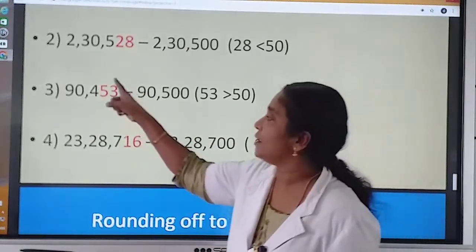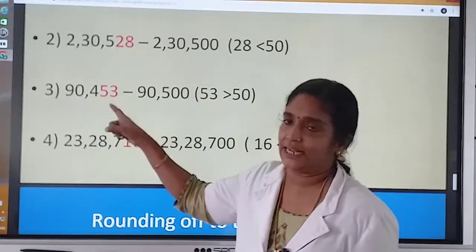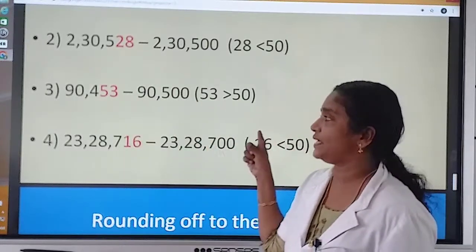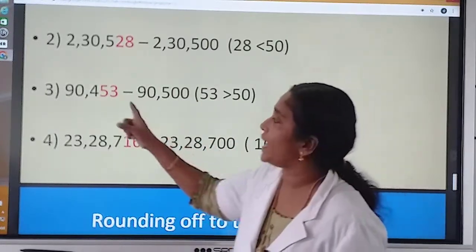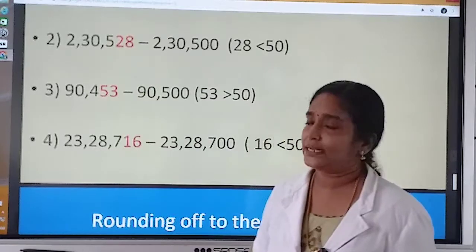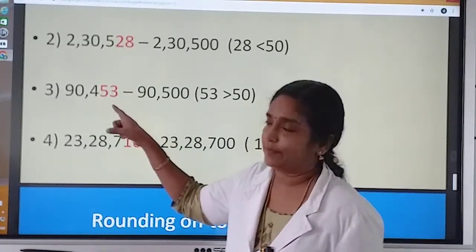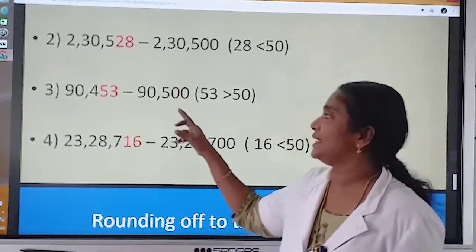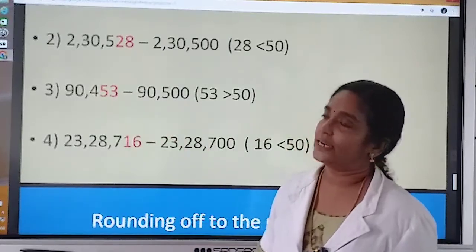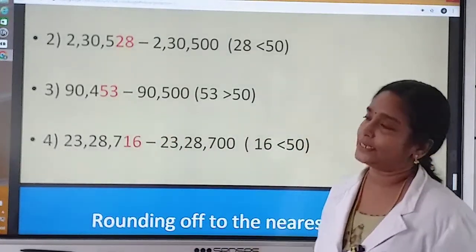Okay, consider the next question. 90,453. What is the number we are getting? 53 here. So 53 is greater than 50. So what we want to do? We want to add 1 to its hundreds place number. So 4 becomes 5. So what is the answer we are getting? 90,500.